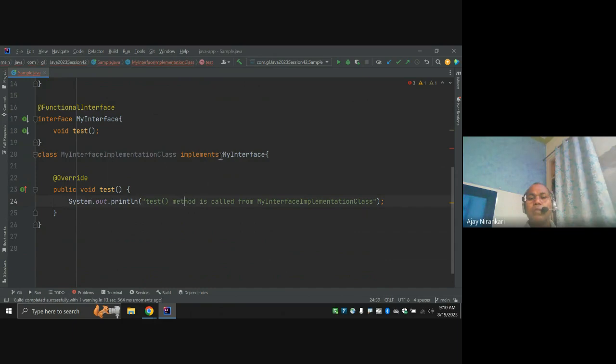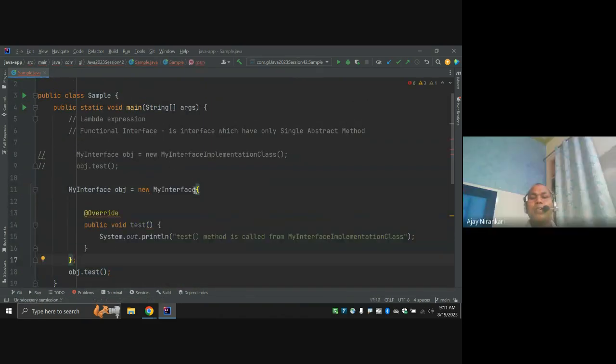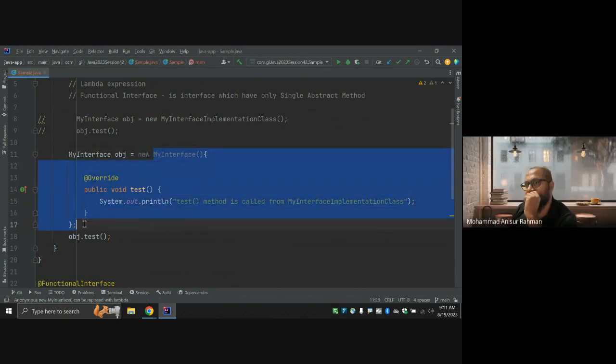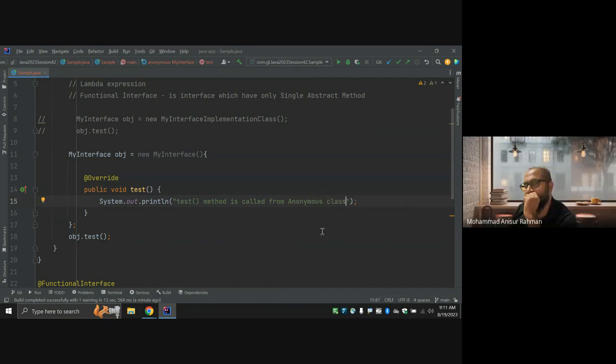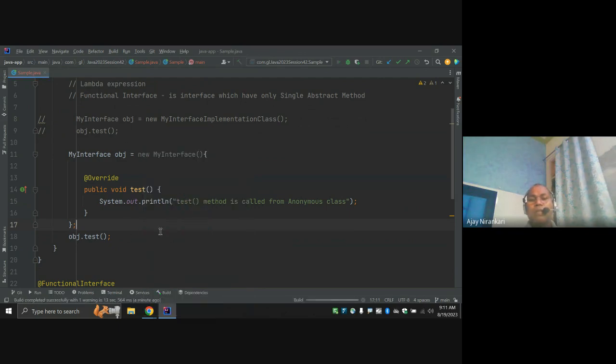So you just copy this line at the place where the anonymous class is. An anonymous class is a class where, while creating the object, you pass the complete body. Again you run, it will call the test method. So this is the second way.